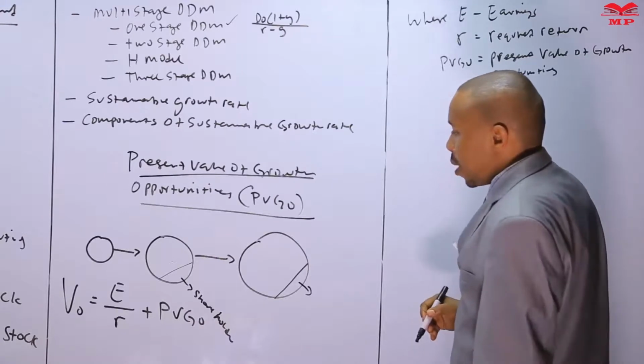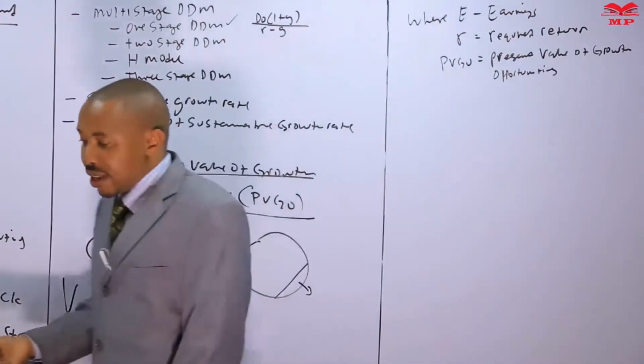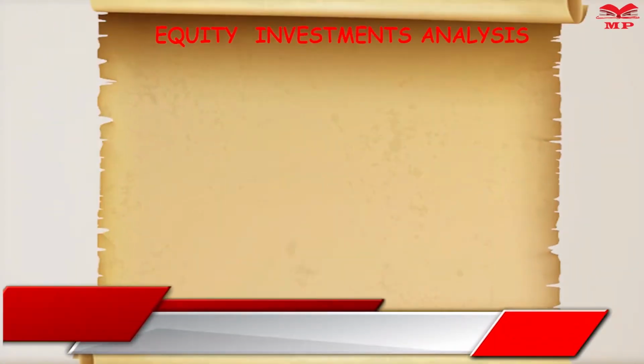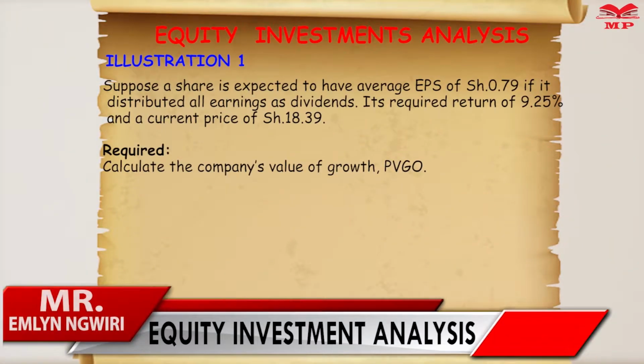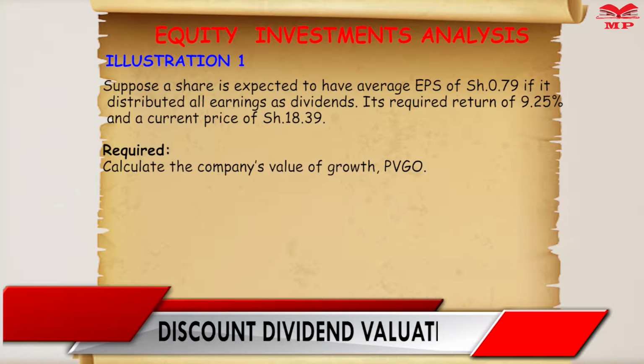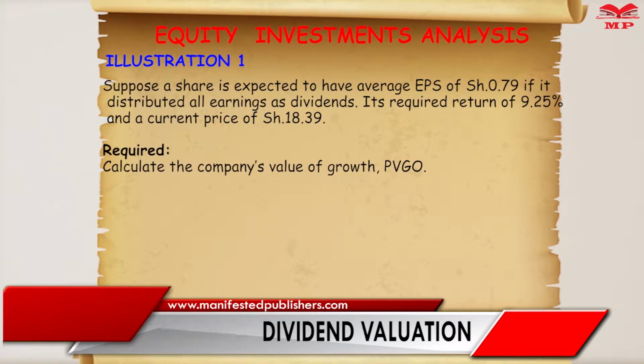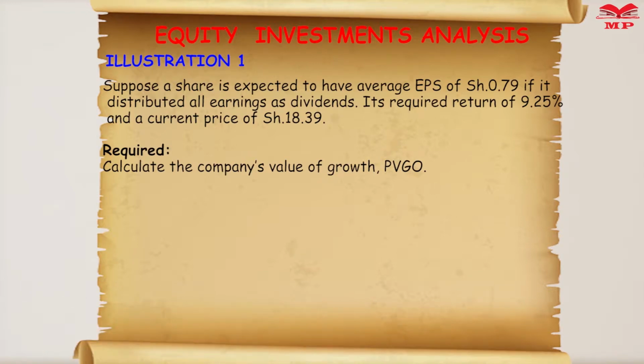Now we need to see if we've actually understood that concept, and try an example to solve for the present value of growth opportunities. An example is as follows. Suppose a share is expected to have an average EPS of 0.79 shillings if it distributed all its earnings as dividends.